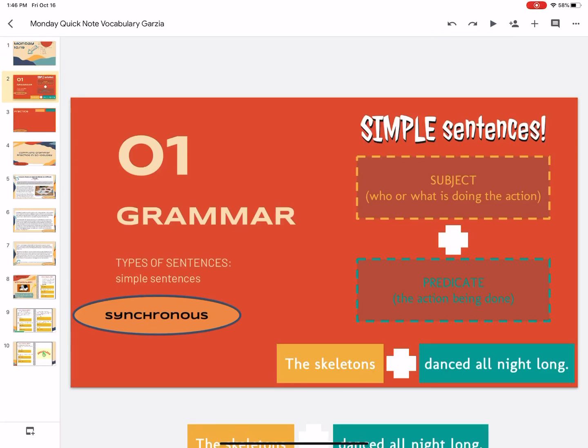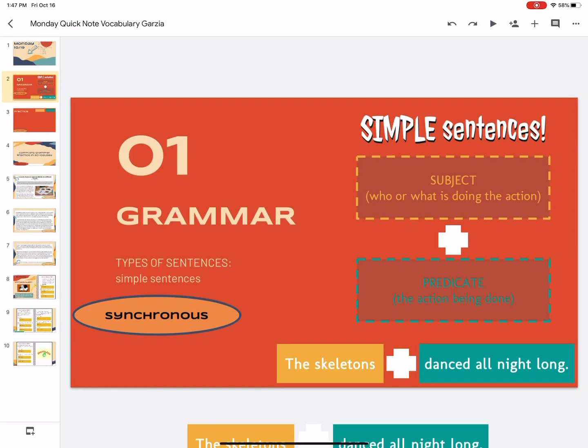Okay, task number 1. We are going to talk about sentence types. So we're looking at simple sentences. A simple sentence has 2 parts to it. It has a subject, who or what is doing the action, and it has a predicate, the action that's being done. So who or what is the sentence about for the subject, and the predicate is what's happening, what's the action.